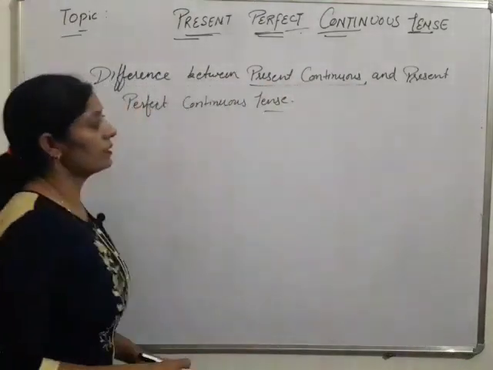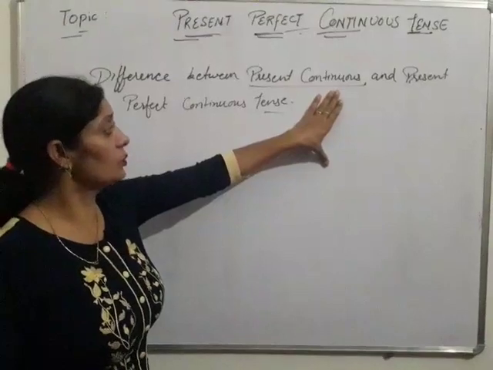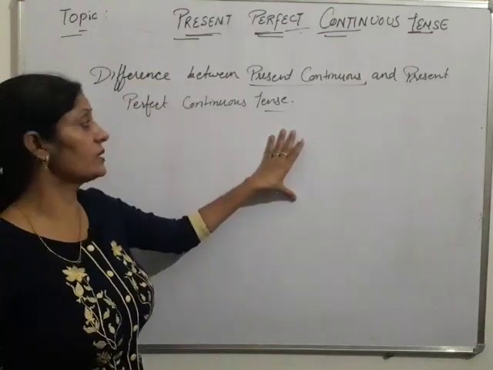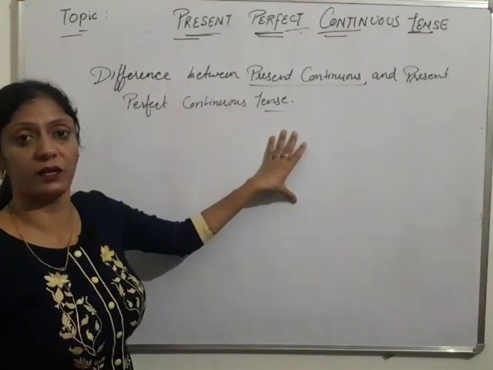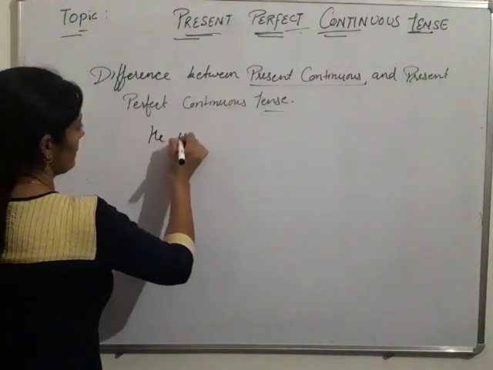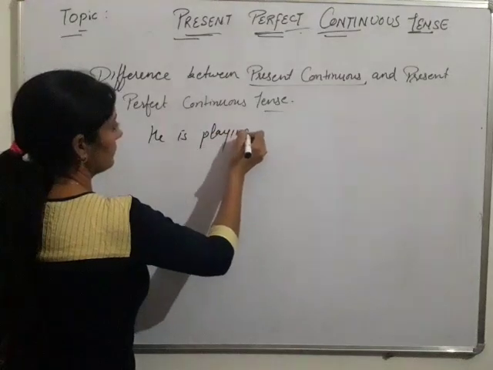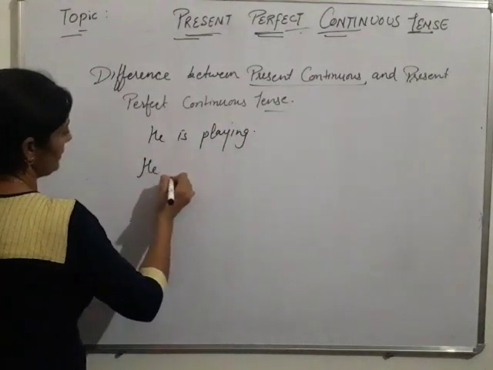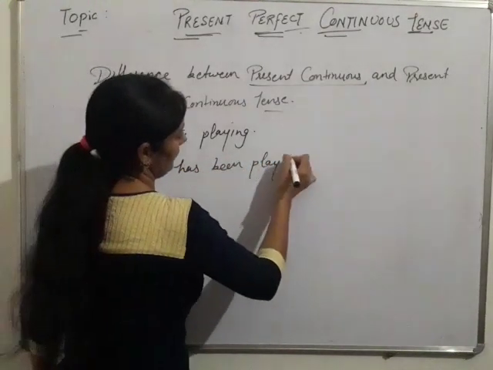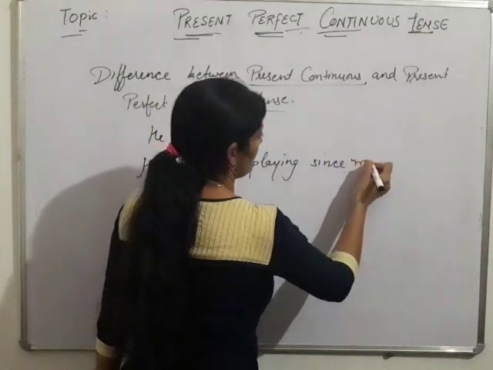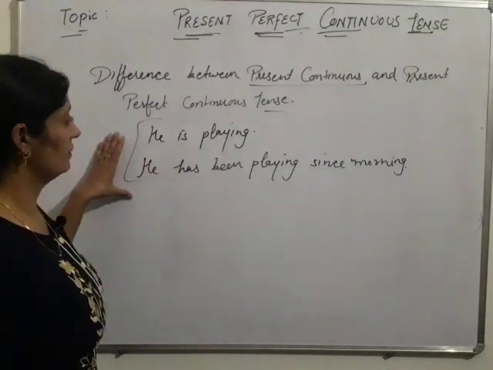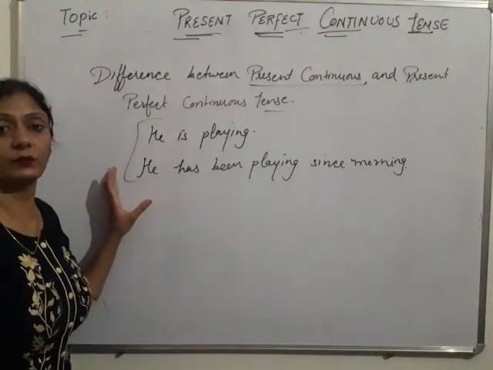Students, we know in present continuous tense we use this tense to denote that action which is continuing, and present perfect continuous tense is also used to denote that action which is continuing. The difference is, for example, he is playing, and the next one is he has been playing since morning.